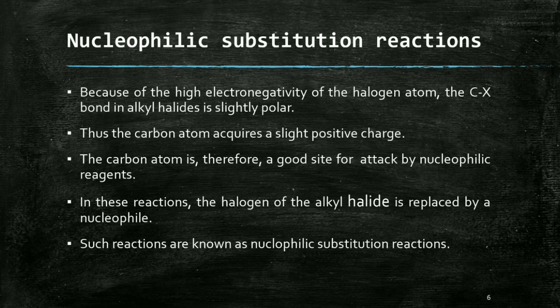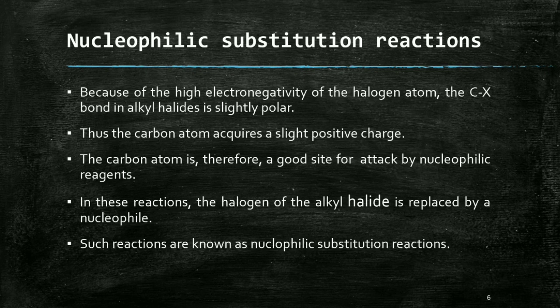Because of the high electronegativity of the halogen atom, the carbon-halogen bond in alkyl halide or haloalkane is slightly polar. That we have already studied. There is a difference in electronegativity between carbon and halogen, so carbon becomes delta positive and halogen becomes delta negative.